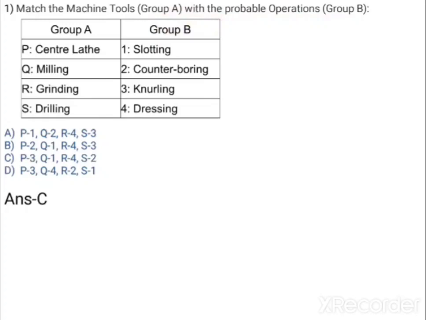So here it is the C option, drilling S, and for drilling, counter boring is the matching operation. So for S operation, already you know drilling is related to counter boring. So S, that is nothing but 2. So we can directly pick the C option as correct. So look at what the options are for C. For central lathe, knurling; milling operation, that is done for slotting; and grinding, what about grinding is nothing but dressing. And all of you know drilling is related to counter boring. So option C is correct. Just you have to pick up the one, drilling. From drilling itself you can pick up which one is correct. Okay, so very easy question.